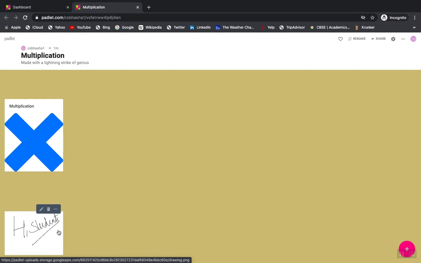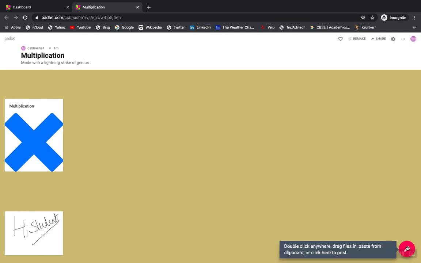You use these Padlets and start exploring it more. And apart from this, you can use the Padlet to have an area or a space where you can write nice comments about your students. You can make it as a wall of fame kind of thing and share it with their parents also, so that they can see that, yeah, my child has done this, and the teacher has acknowledged what the child has done. And you can always have a smiley.